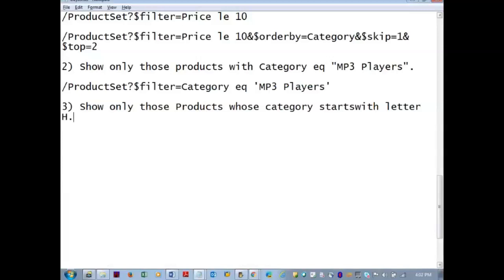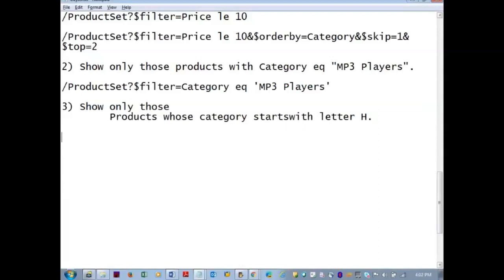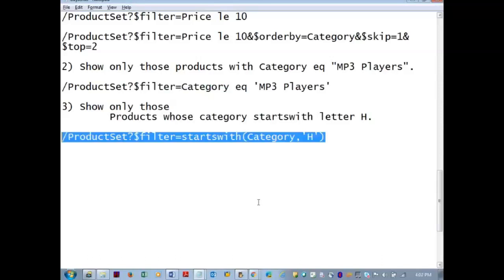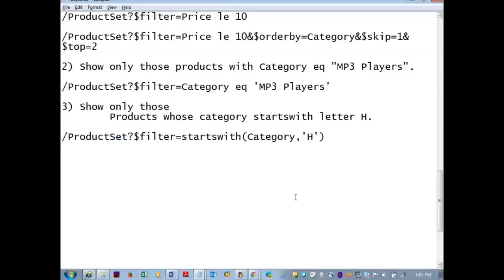So that can be the queries. Starts with.